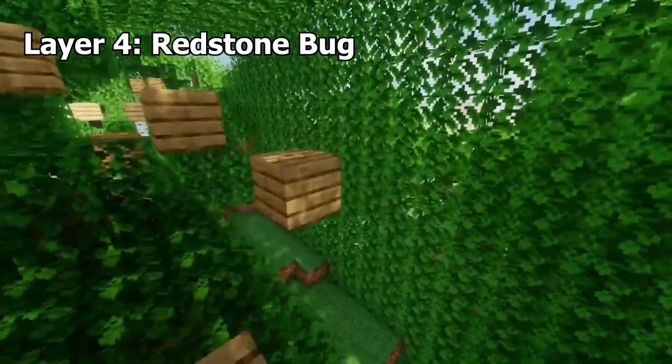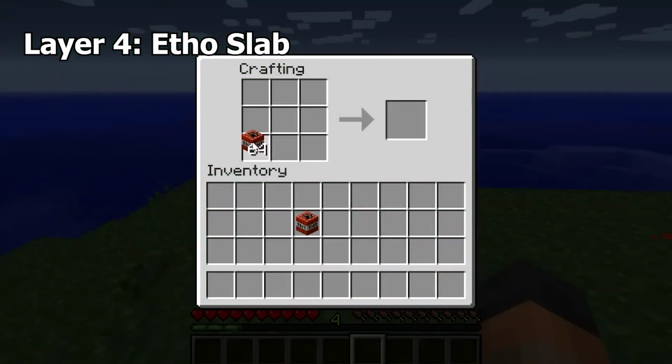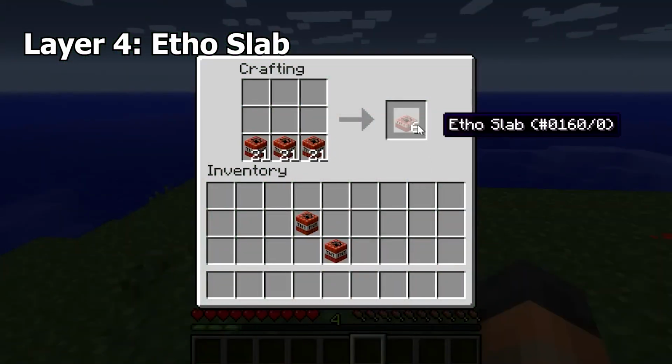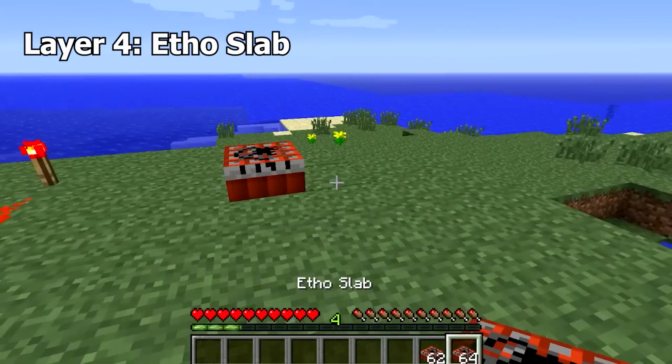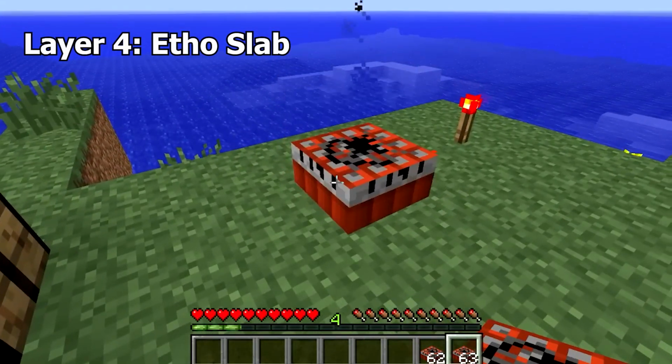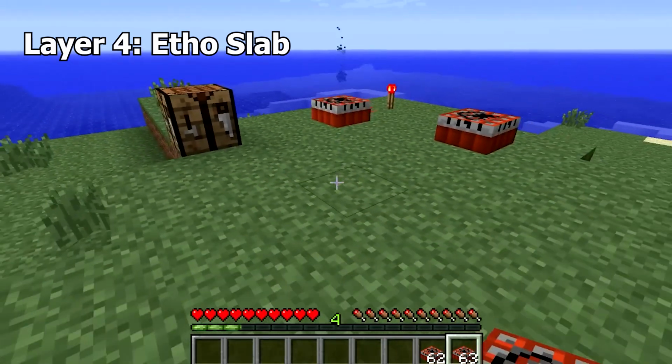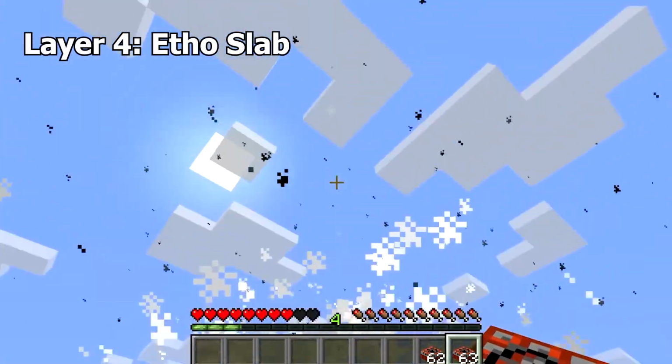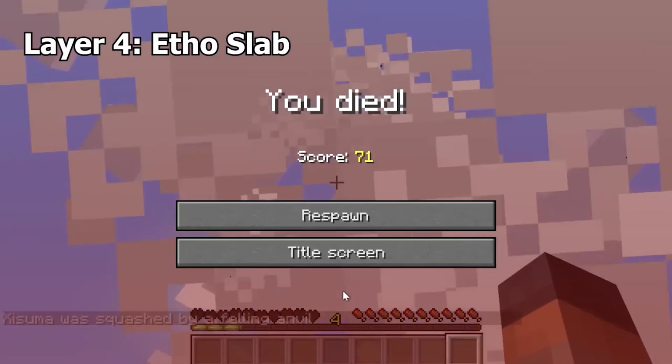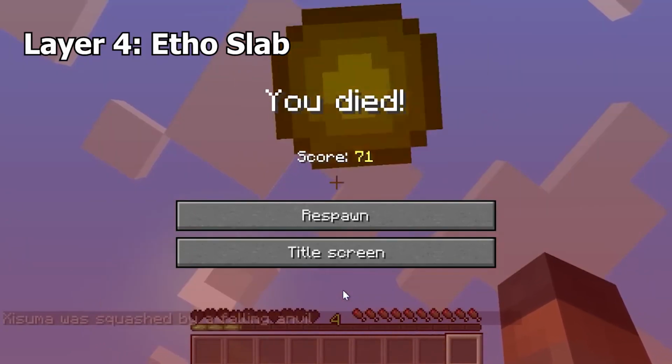It's just a reskin silverfish. Ethos Slab was a joke slab added in the Java Edition 2.0 April Fool's update. Crafted by putting 3 TNT in a row in the middle of a crafting table, they behave identically to TNT, except when lit there is a 25% chance to spawn an anvil 1 block above the nearest player.